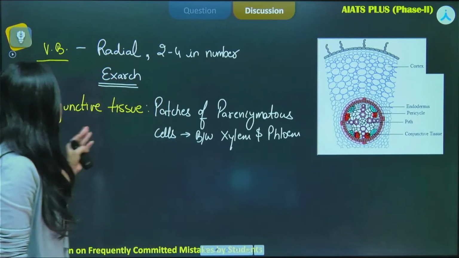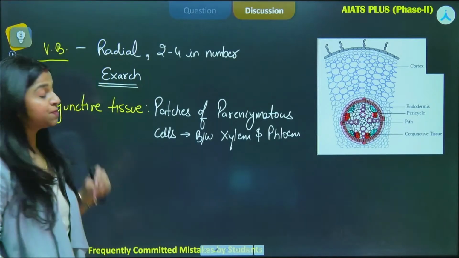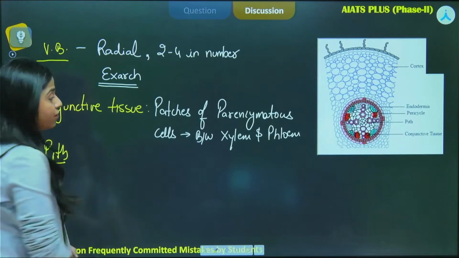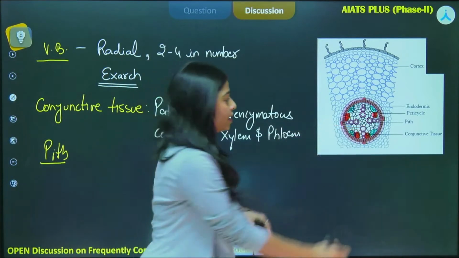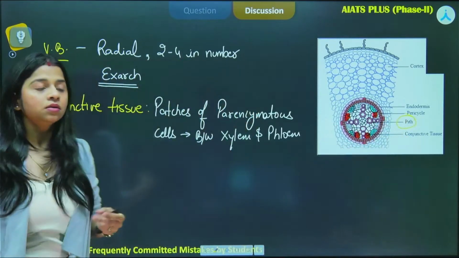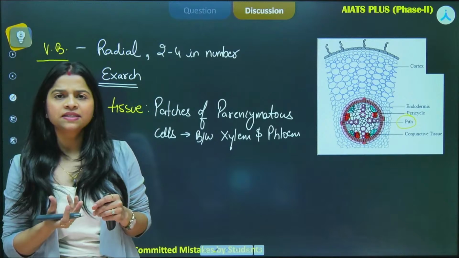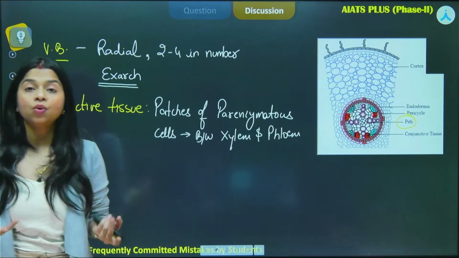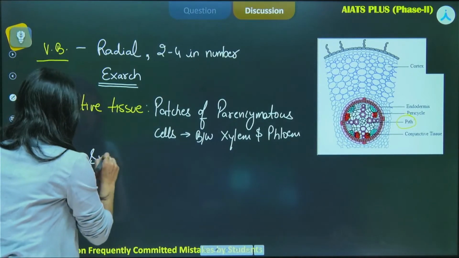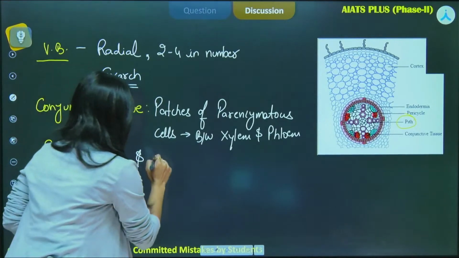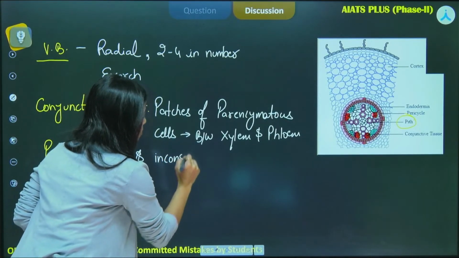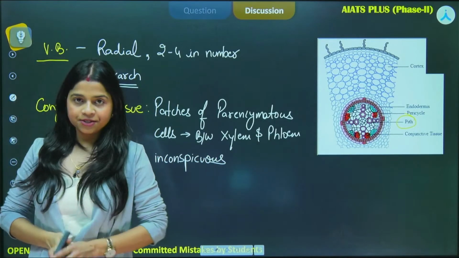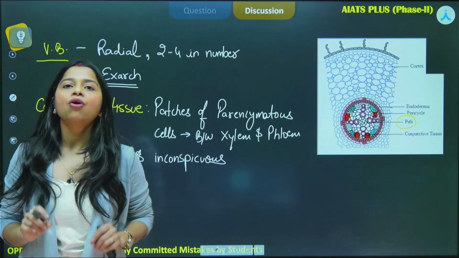Clear with this? So this is the second last part, and the last one is the pith, the innermost part. The central part that you see over here is the pith. Now pith is basically very small, inconspicuous, maybe not even visible. So what will the pith be like here? That will be small and inconspicuous. Okay, clear with this? So these are the characteristic features of the dicot root.